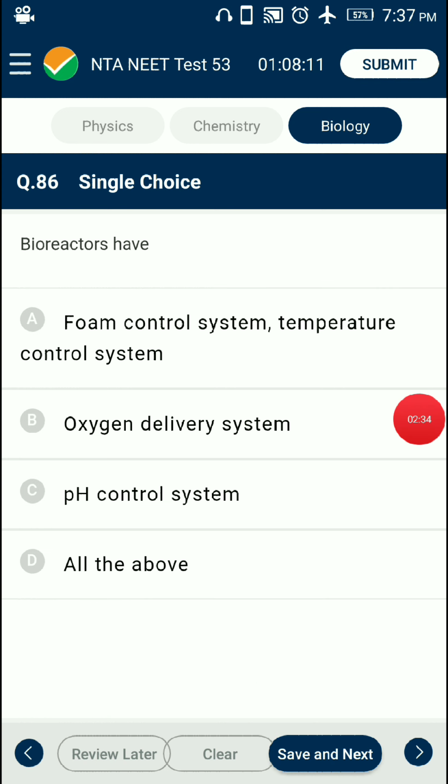So question number 86. Bioreactors have to produce in large quantities. The development of bioreactors where large volumes, that is 10 to 1000 liters of cultures, can be processed as required. Thus, bioreactors are large vessels where raw materials are biologically converted into specific products. So the answer is option D. Bioreactors have a foam control system, temperature control system, oxygen delivery system, and pH control system. So the answer is all of the above.